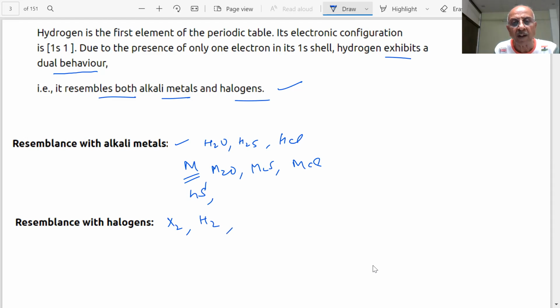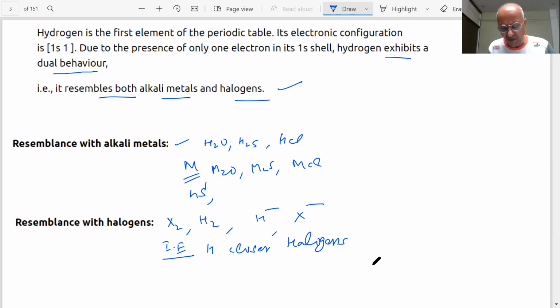And hydrogen can form H minus, and halogens can form X minus, and the ionization enthalpy of hydrogen, as you have seen, is closer to halogens. So this is an important point; questions on this have been asked many times.